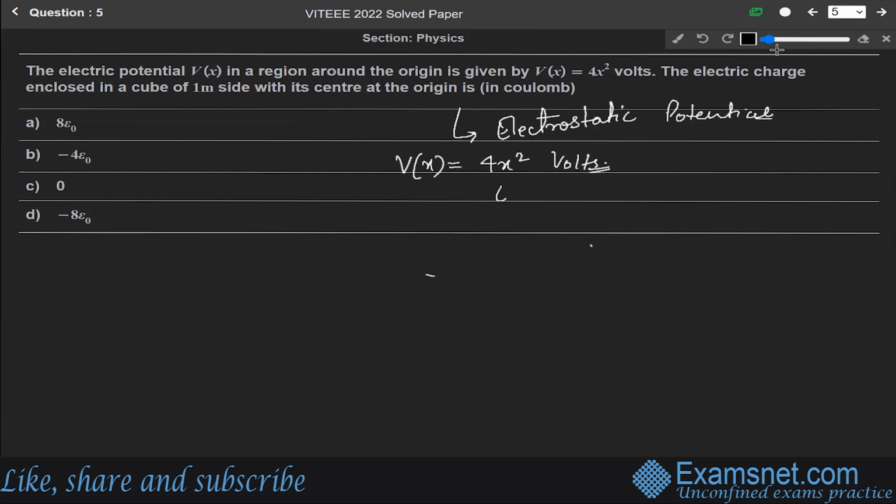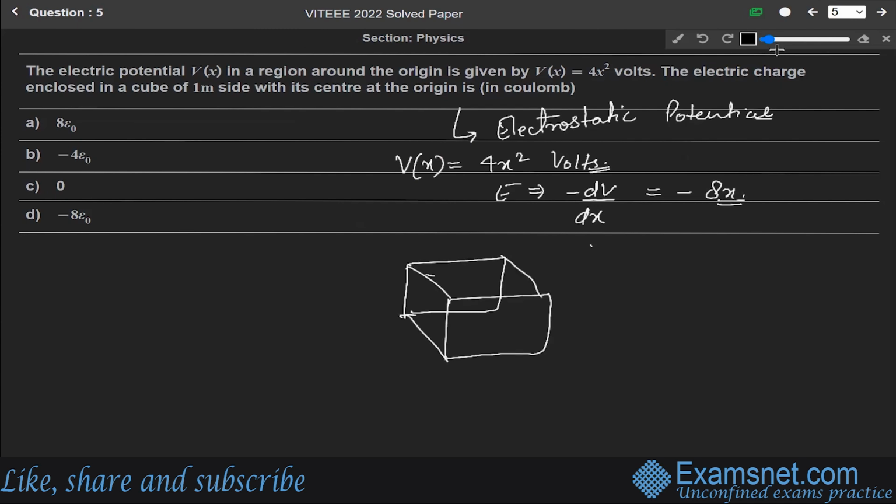So we know that E is equal to minus del V over del x. So this will become minus 8x. And we will have flux through the surface. Let me first draw it. Let us say this is a cube of side 1 meter. We have to find the electric charge of this cube having 1 meter side with its center at the origin, so the center would be 0, 0, 0.